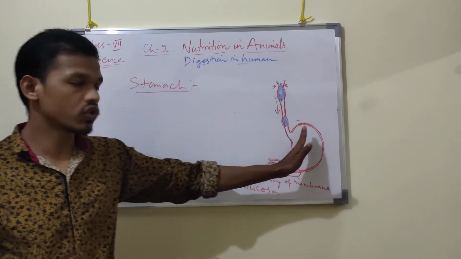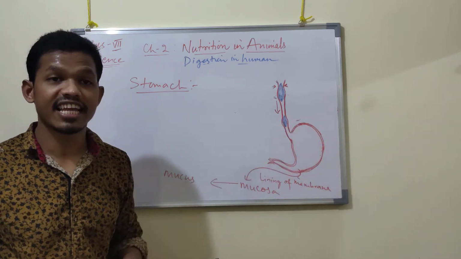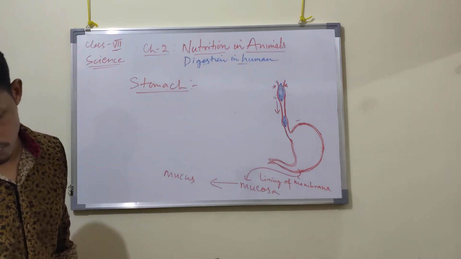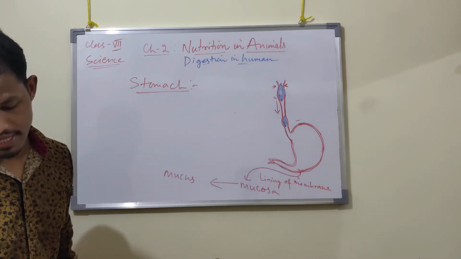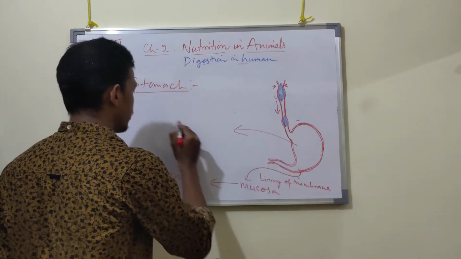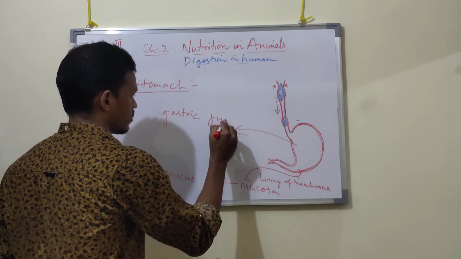The stomach also has glands. What kind of glands? Gastric glands. The glands present in the stomach wall secrete gastric juice.